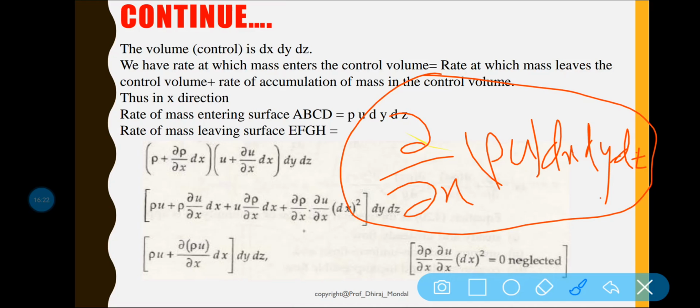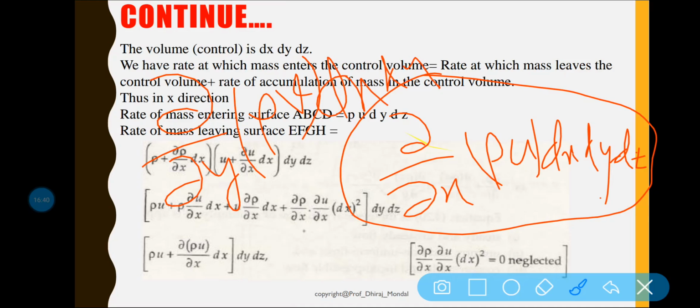Similarly from the y direction, the same process you have to apply, and you will be getting del y of rho v. Instead of u, you have to put v, and the same dx dy dz, isn't it? Similarly in the z direction, what will we be getting?